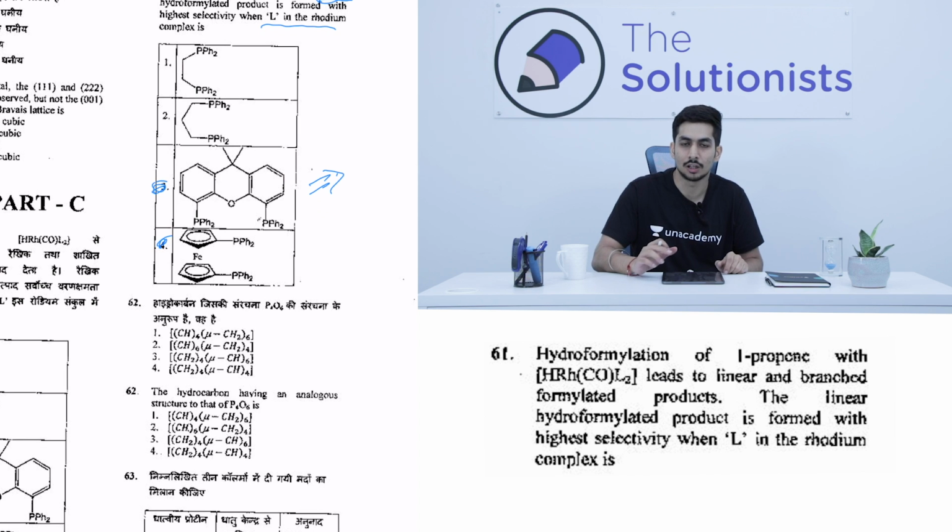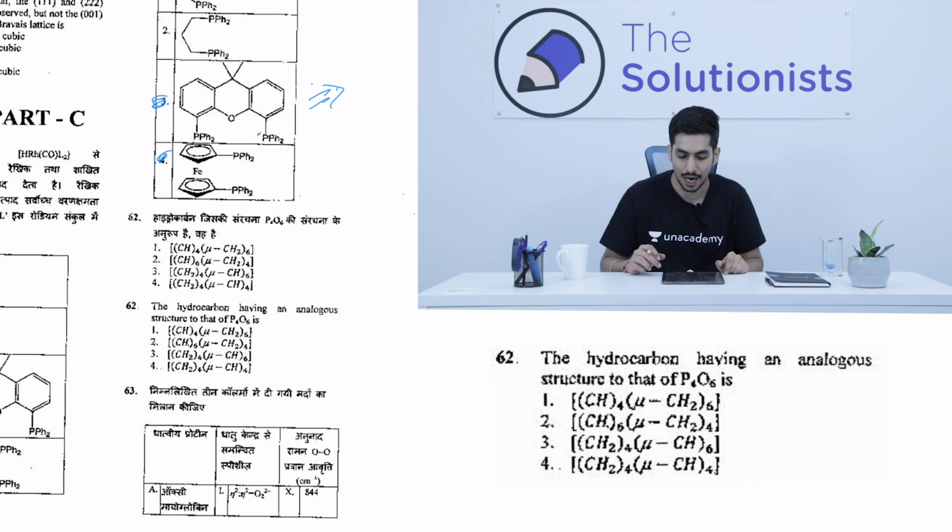Don't spend a lot of time over there. Now the next question is the hydrocarbon having analogous structure to that of P4O6, right? So if you know the structure of P4O6, definitely go for this question, because then it becomes very easy. But if you're not sure about the question or about the structure of P4O6, then it does not make sense, right? Now fortunately, I remember the structure of P4O6.